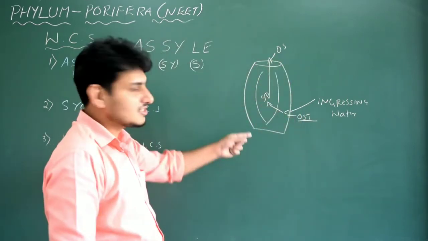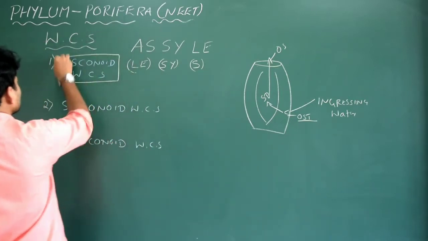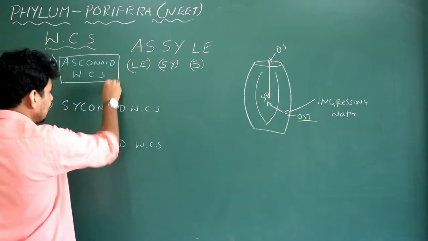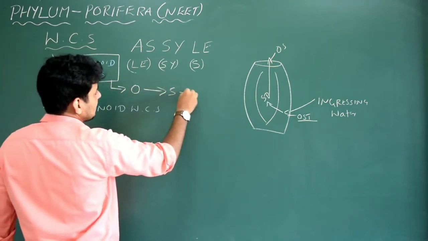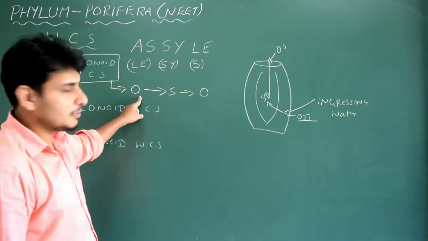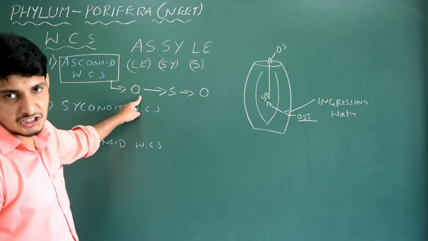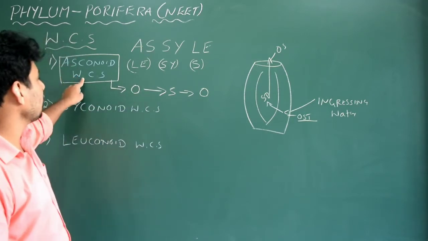Right? So this is the simplest water canal system, that is asconoid water canal system. So we write here ostia, then spongocoel, then osculum. Got it? If any sponge follows this type of water canal system for excretion, respiration and intake of food, then it is called asconoid type of water canal system.